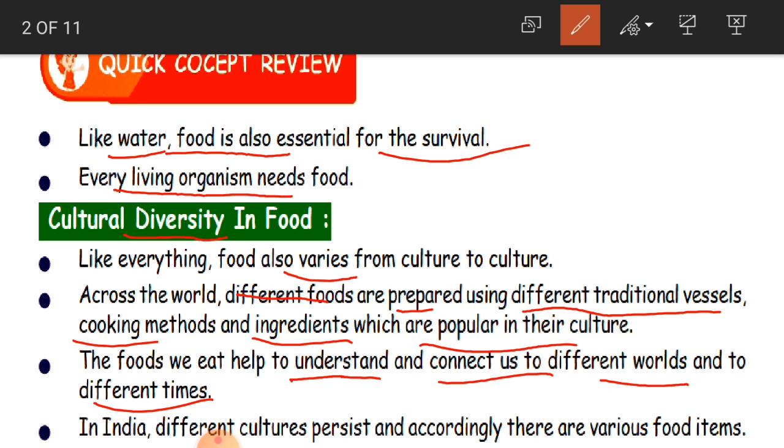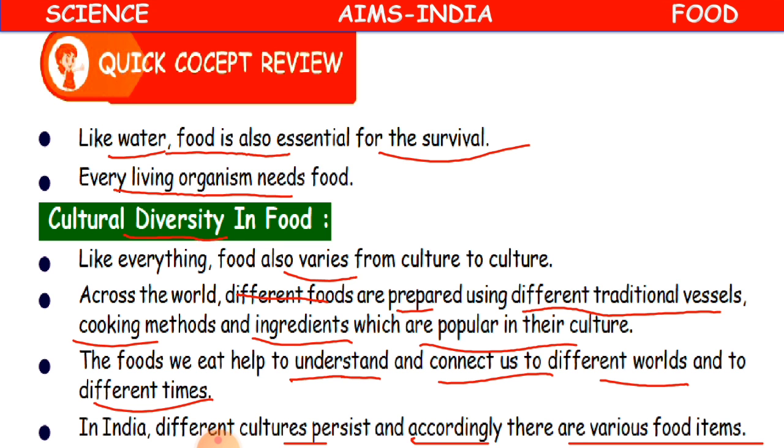Clear, children? In India, different cultures persist, and accordingly there are various food items. As I said, children, we have so many states and so many places in India, and according to that every place has a different type of food items, and so we are able to know them. We are able to experience all the different items, so many food items in India. Clear, children? So this is what we know as cultural diversity in food.